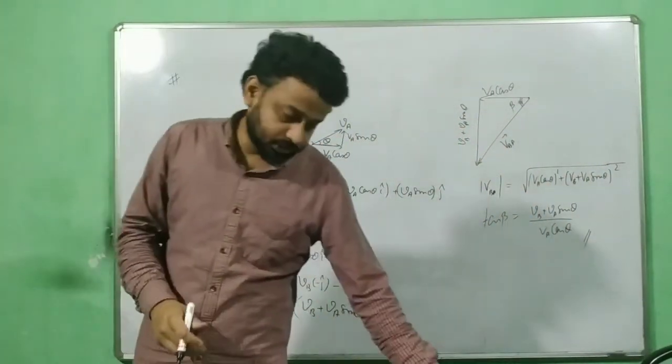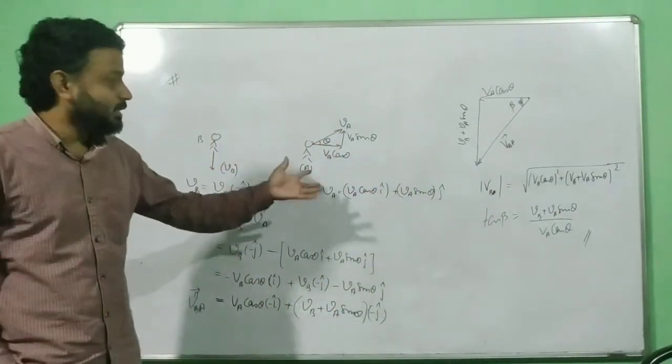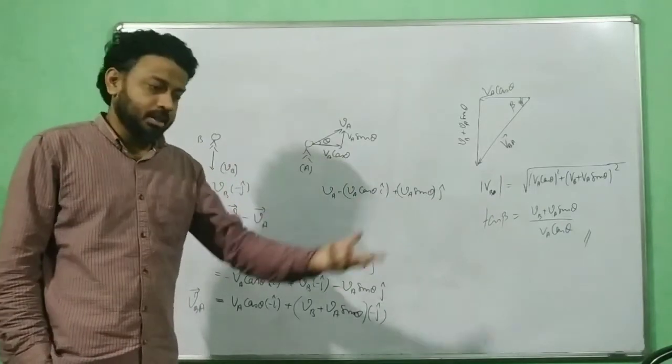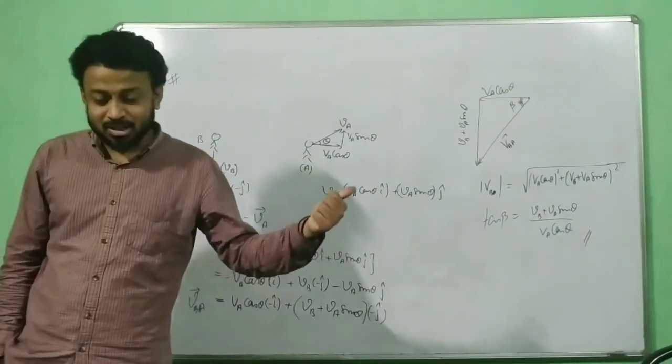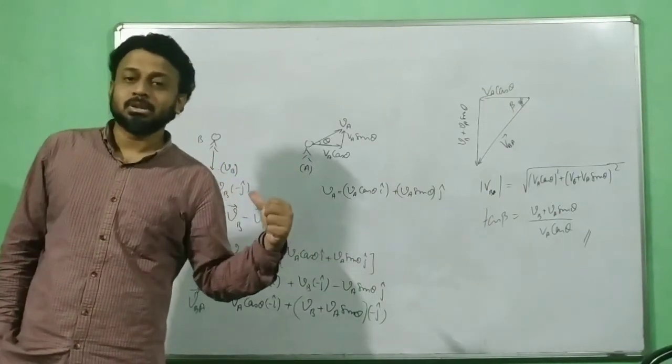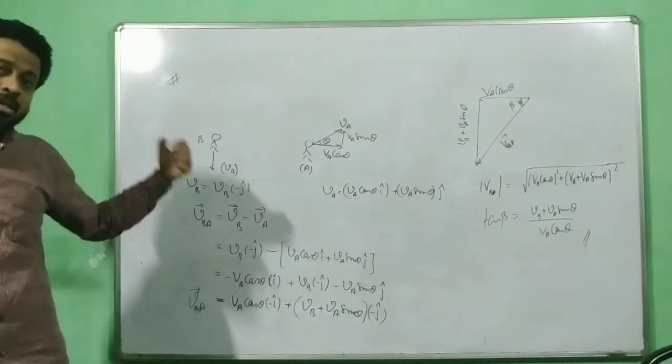Now when you read questions in a book, I have always taken object A, object B. But remember, the questions will remain the same. It can be a mouse and a cat, it can be a bus and a person who is trying to catch the bus. All those things will be there, but the logic will remain the same.